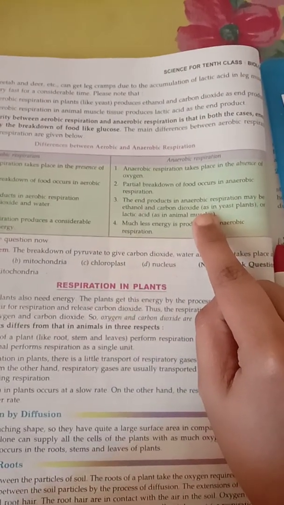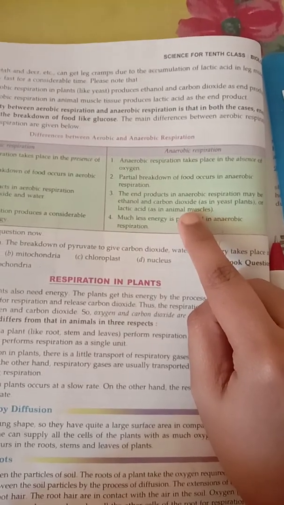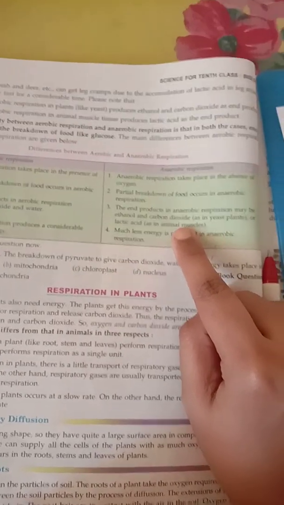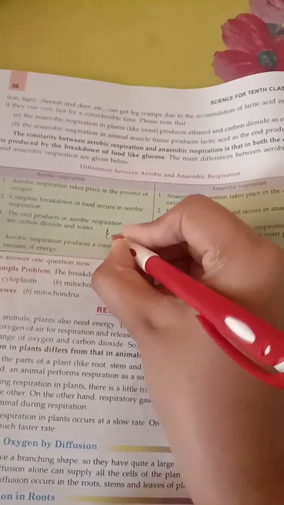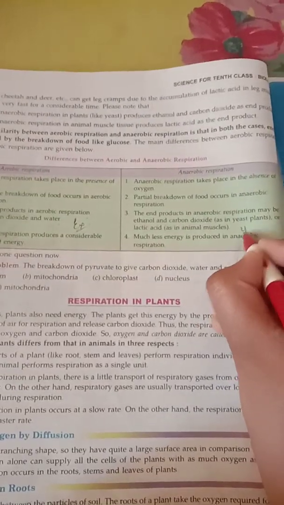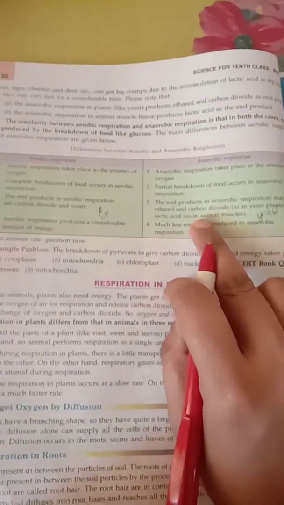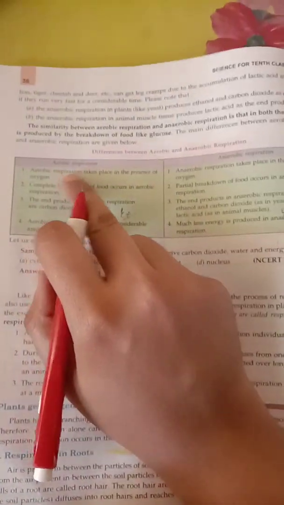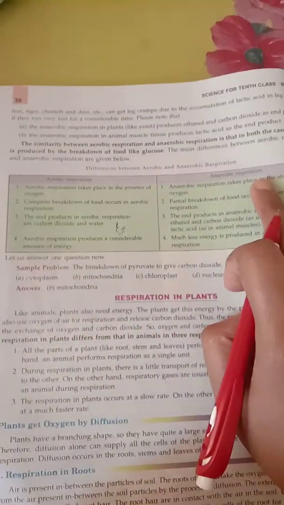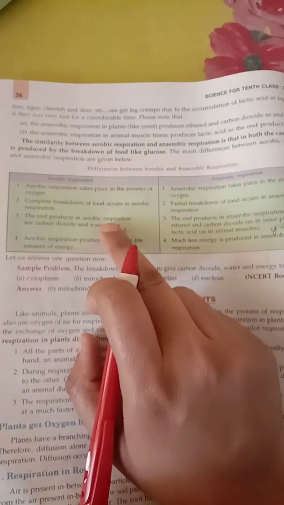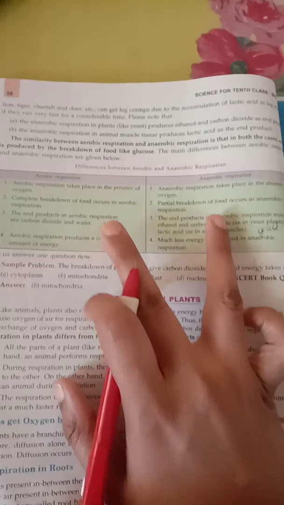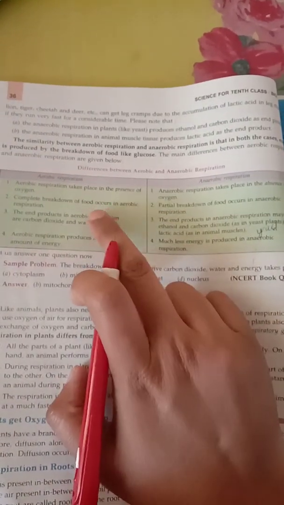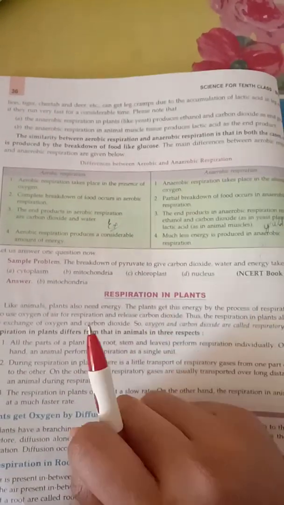Here the major products produced in the absence of oxygen, especially in the yeast, will be ethanol and carbon dioxide. It is just like giving an example. Aerobic respiration example, in the human body we are telling carbon dioxide, water and energy will be produced. Anaerobic respiration, yeast example we are giving, and we are telling that ethanol and carbon dioxide is produced. That's all. So we are defining what is aerobic, what is anaerobic, which is the first difference. Second difference, where the complete breakdown will happen and where the incomplete breakdown will happen. Third one, example we are giving: presence of oxygen example, absence of oxygen example.